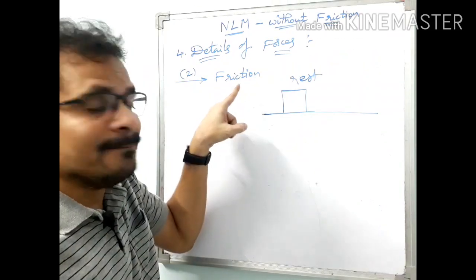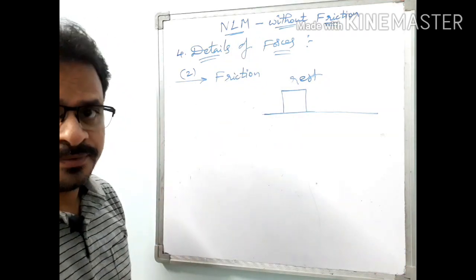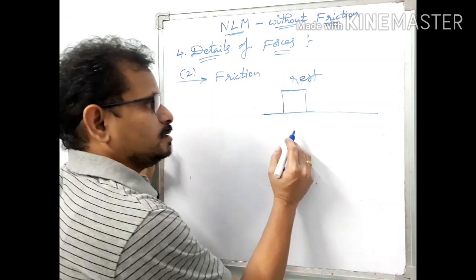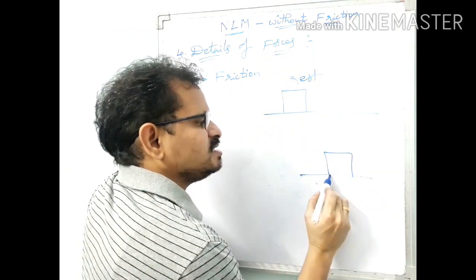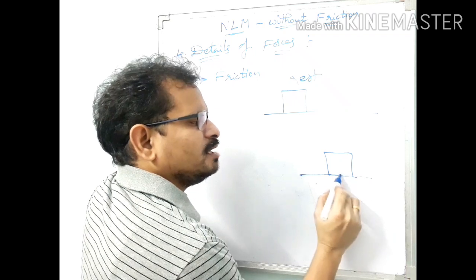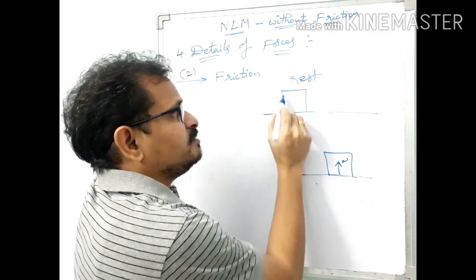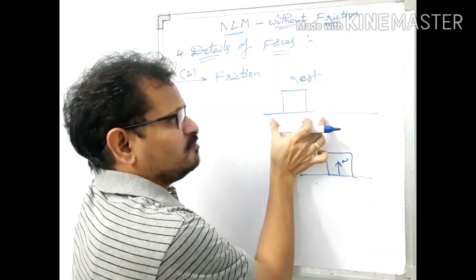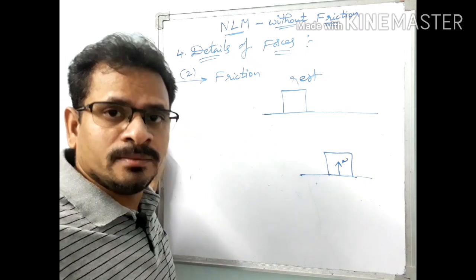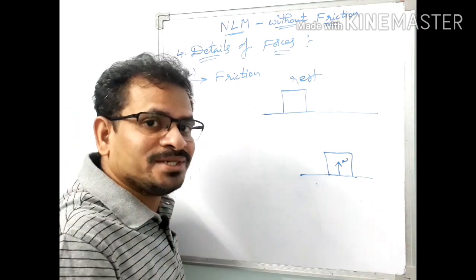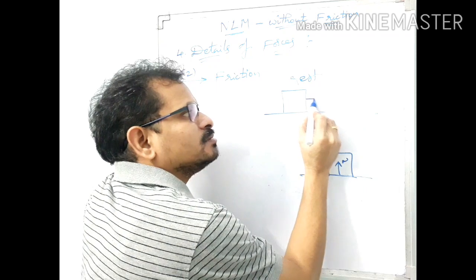I want to compare this friction with the normal contact force. That's why I have taken this one. Okay. See, you know, when a body is just in contact with another body, immediately a normal contact force comes into action. But here, if this body is in contact with this floor, friction is not there. Friction does not come into action. When does friction come into action? You know, when this body tries to move.